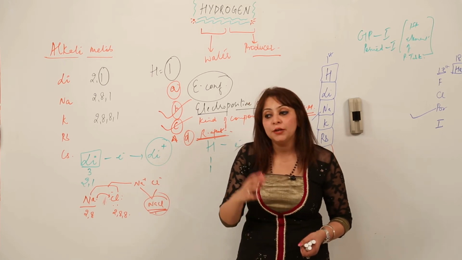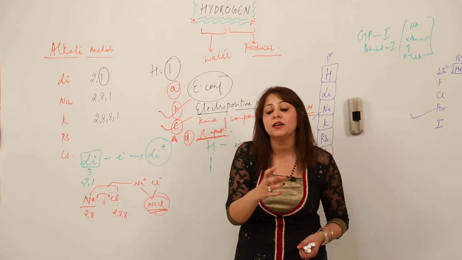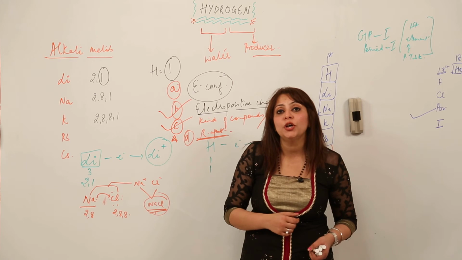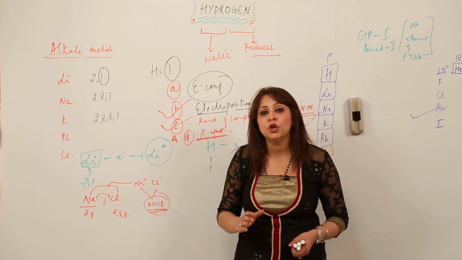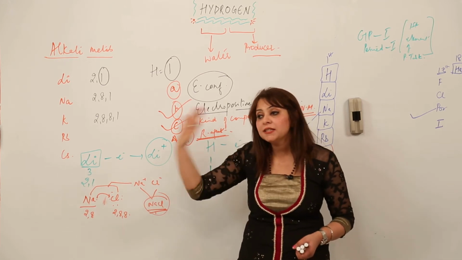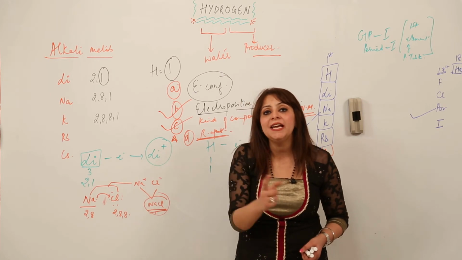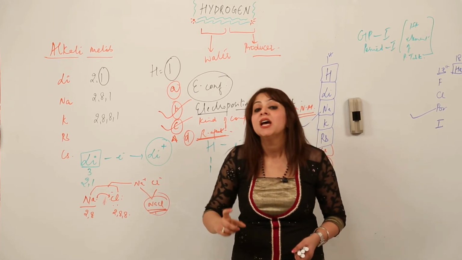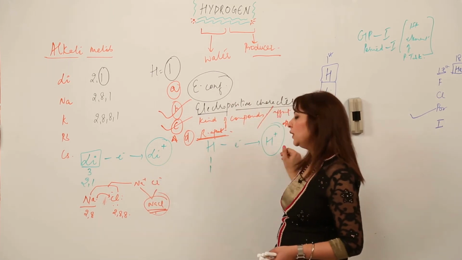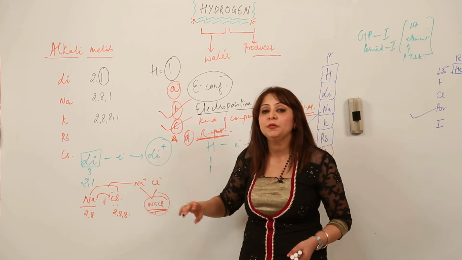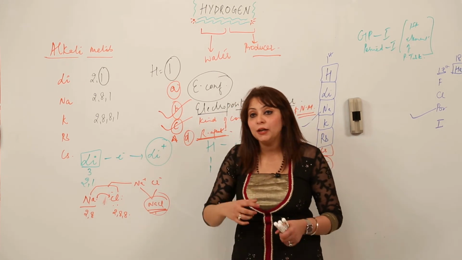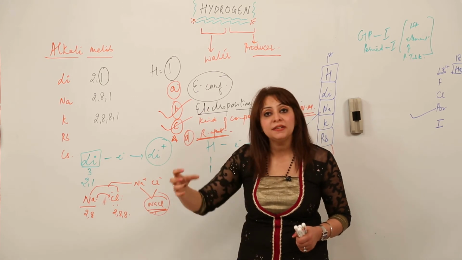right? And moreover, if we talk about the electronic concept, this is a classical concept definition on the basis of oxygen and hydrogen. But if we talk about the electronic concept, then the one which is losing an electron is acting as a reducing agent. That means it is undergoing oxidation, but it is making another substance reduce. So any element which has the power to lose an electron can act as a reducing agent. As I've shown you, like alkali metals, hydrogen can also lose an electron to form an electropositive ion. So they get themselves oxidized and make the other substance reduce. That means they are losing an electron and making the other element gain that electron, right?